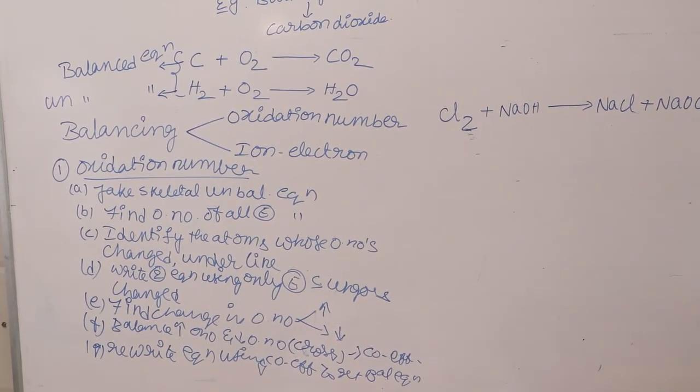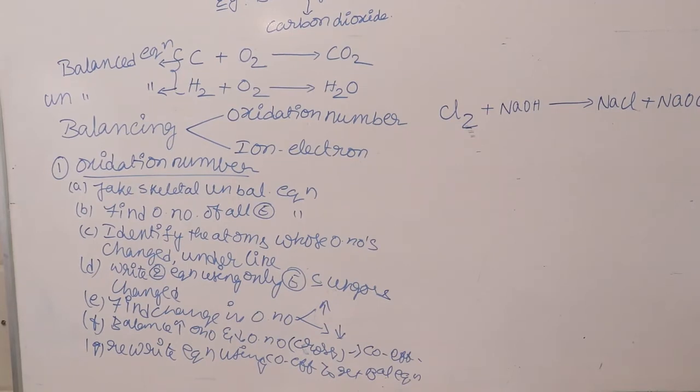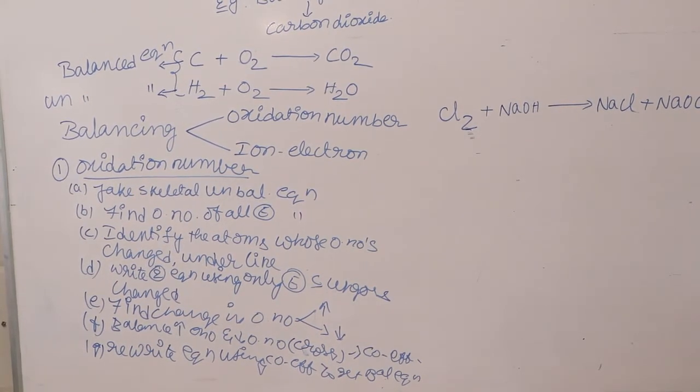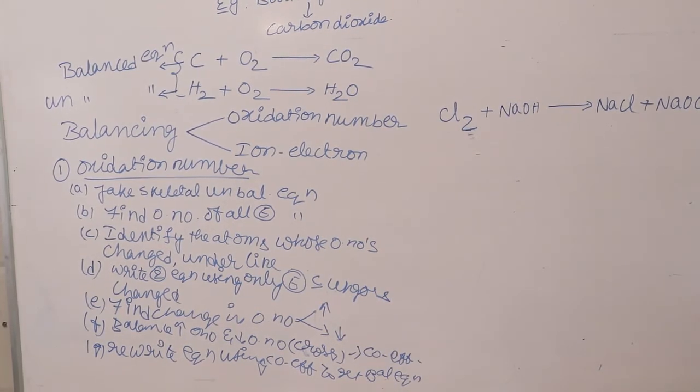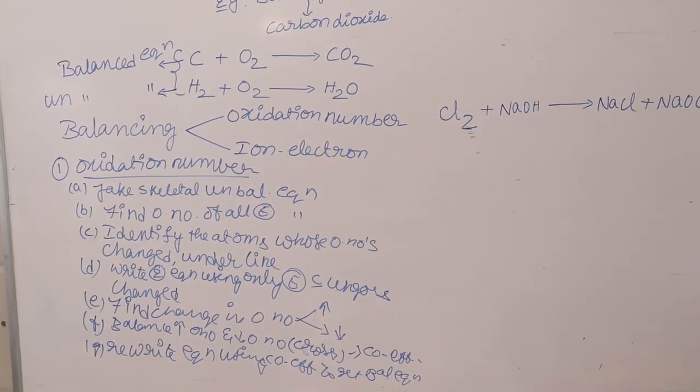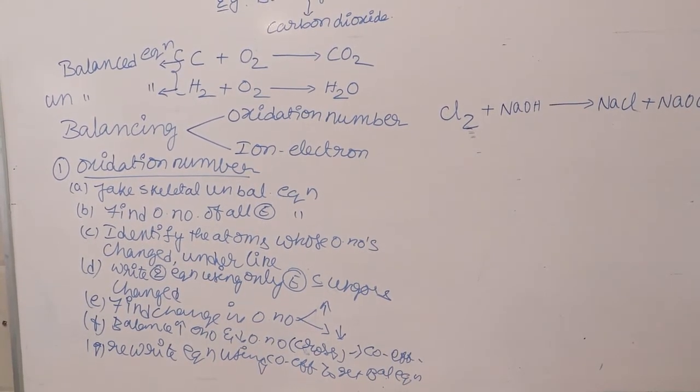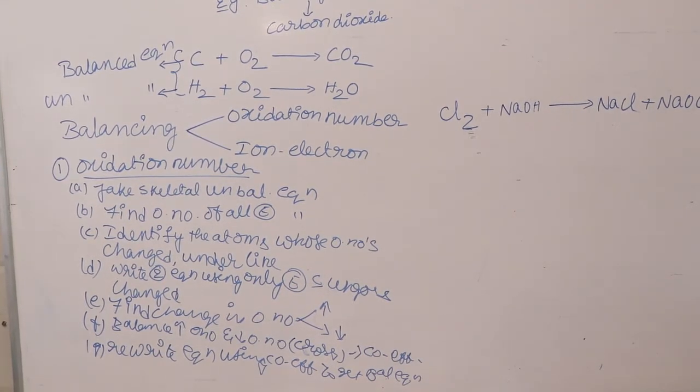Balance the increase with the decrease by simply cross multiplying those numerical values. Those values are called coefficients, and rewrite the equation using the coefficients to get the balanced equation. The entire process is displayed on the board.